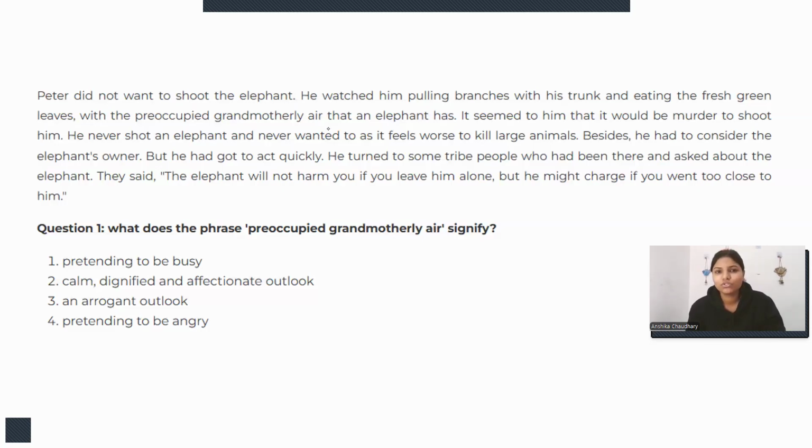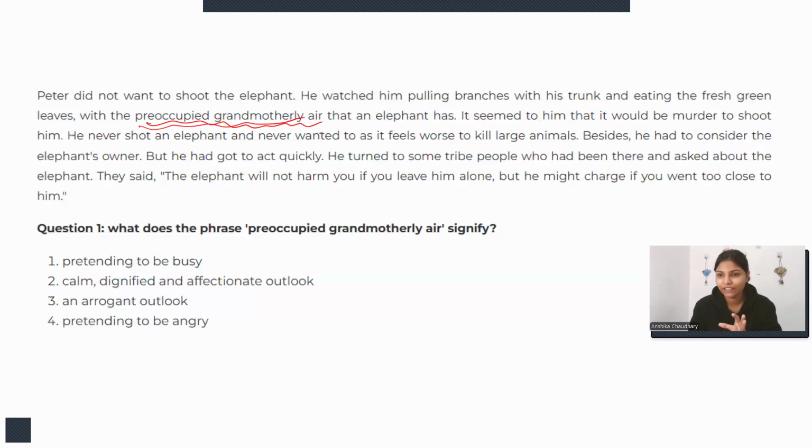Peter did not want to shoot the elephant. He watched him pulling branches with his trunk and eating the fresh green leaves with a preoccupied, grandmotherly air. It is a very famous phrase, preoccupied grandmotherly air, which means one who is unconcerned, pretending to be busy, and has the attitude of showing superiority.